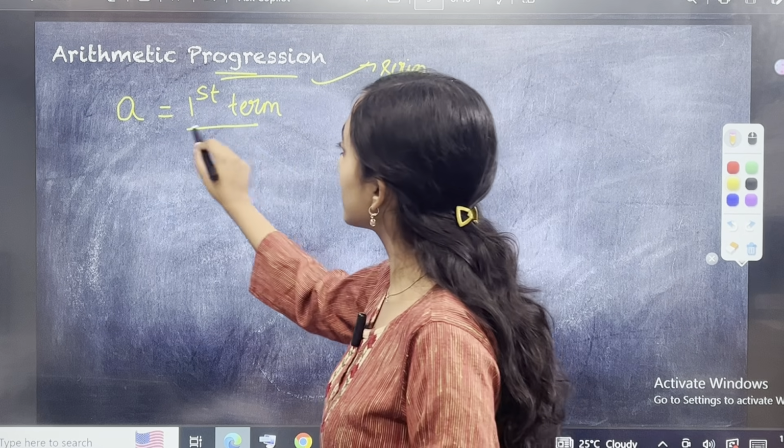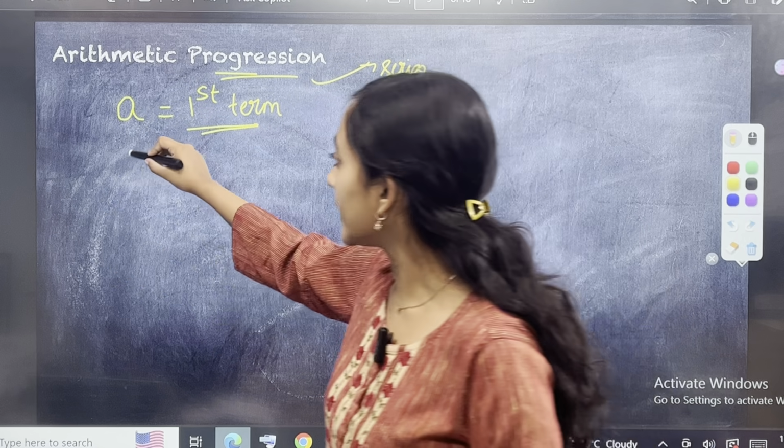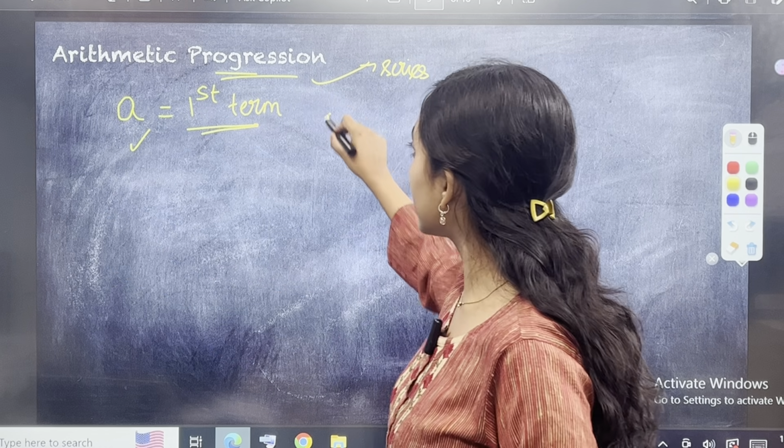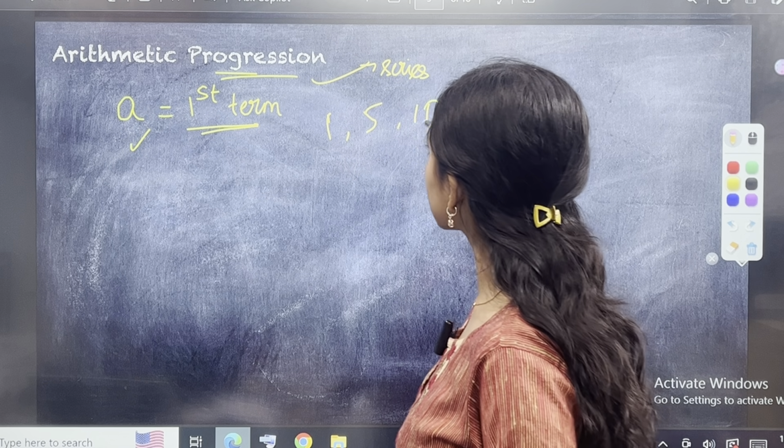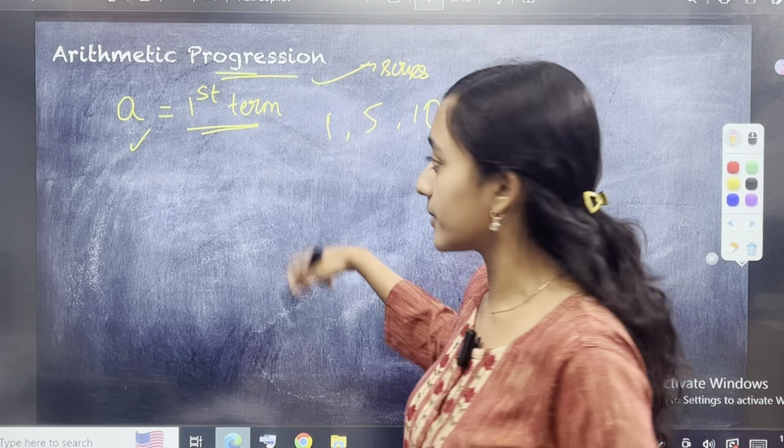So जो first term होता है एक progression का उसको बोलते हैं A. It can be 1 can be the first term of the series, 5 can be the first term of the series, 10 can be the first term of the series, it can be anything. Okay, then